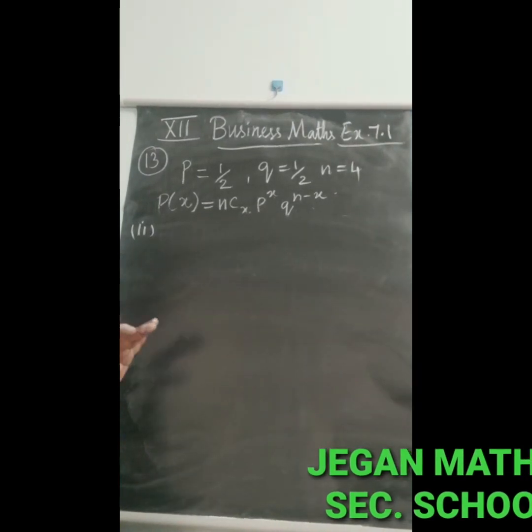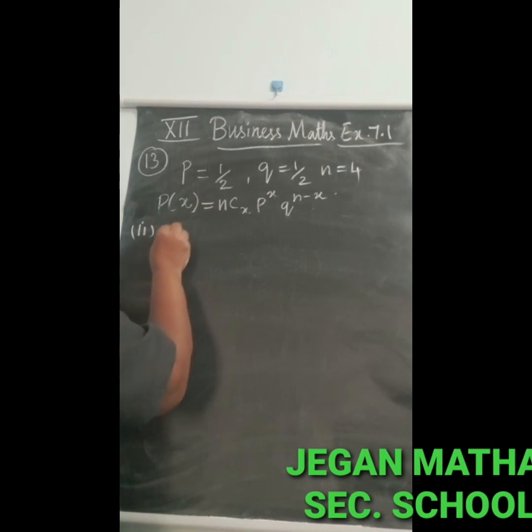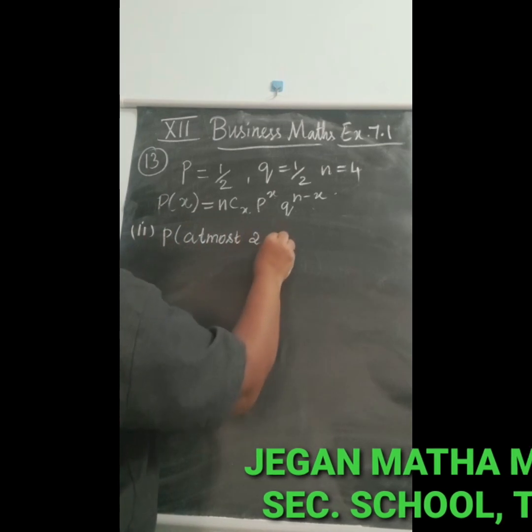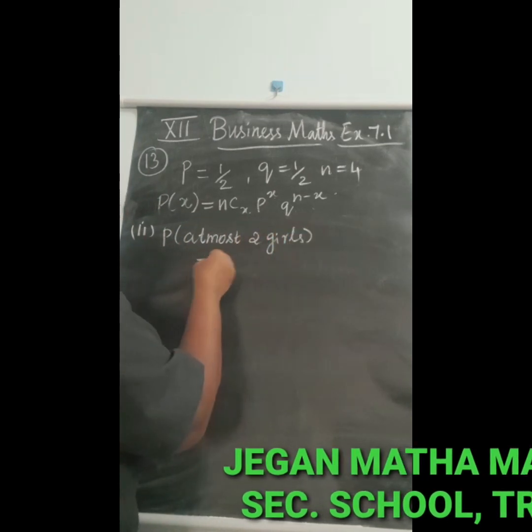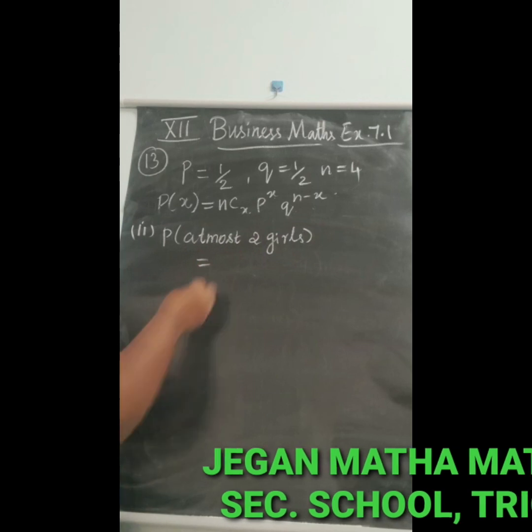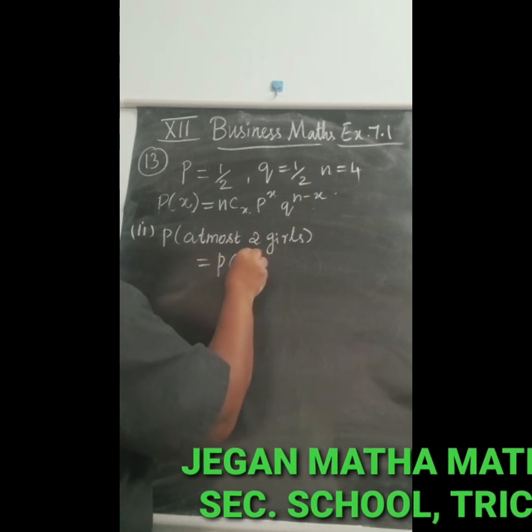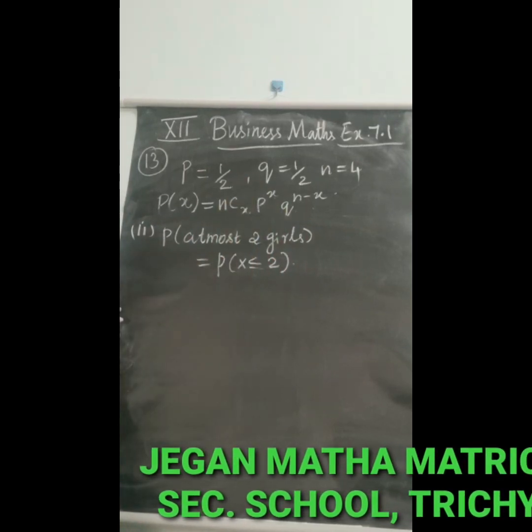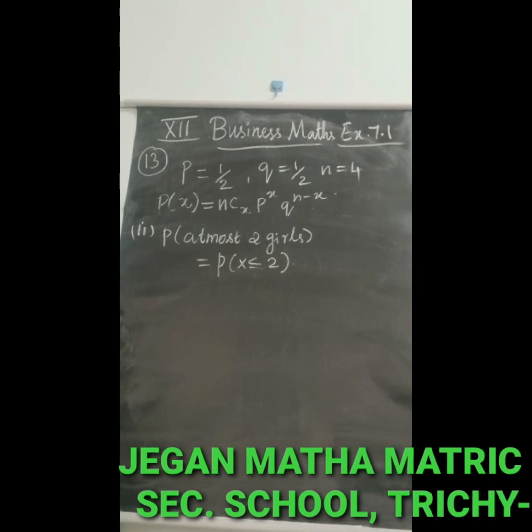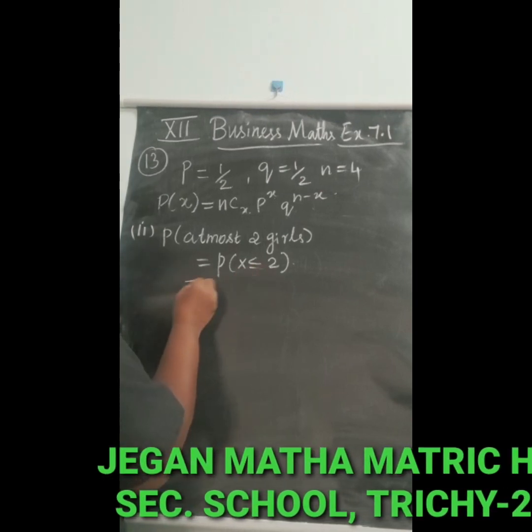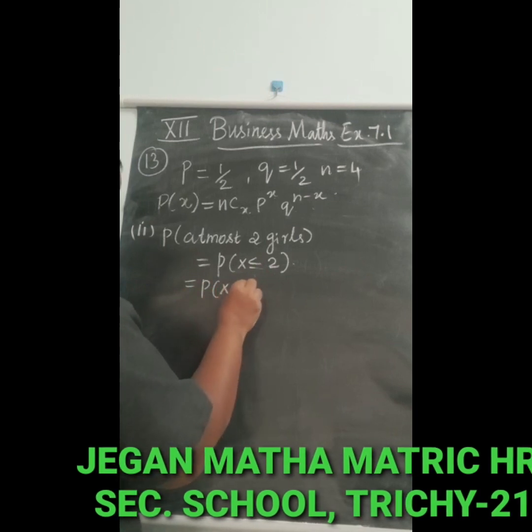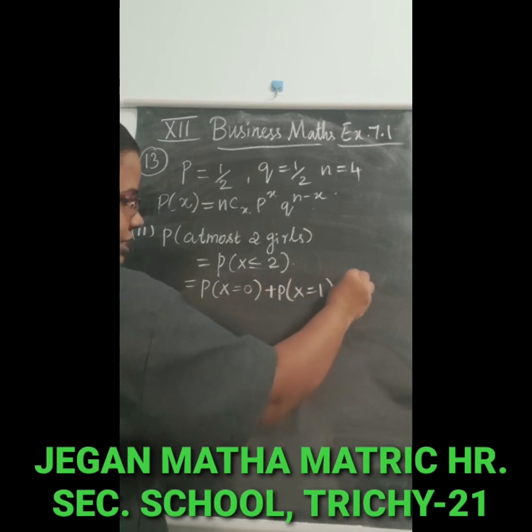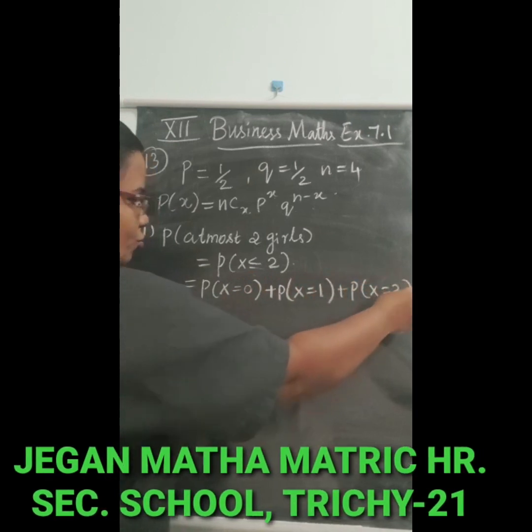The second one is P of at most 2 girls. P of at most 2 girls is equal to P of X less than or equal to 2, or 2 or less. So how to split this? That is P of X equal to 0 plus P of X equal to 1 plus P of X equal to 2.